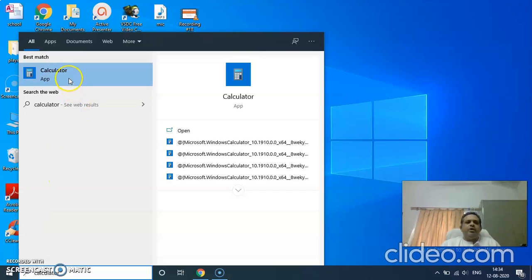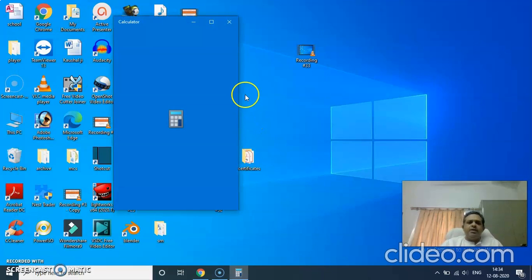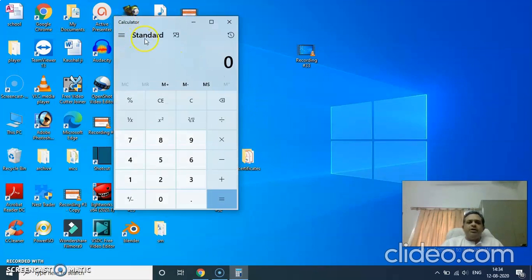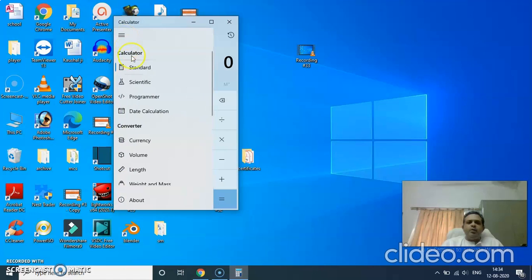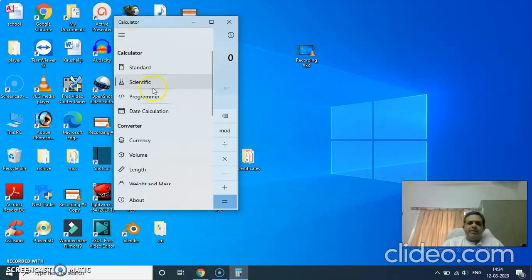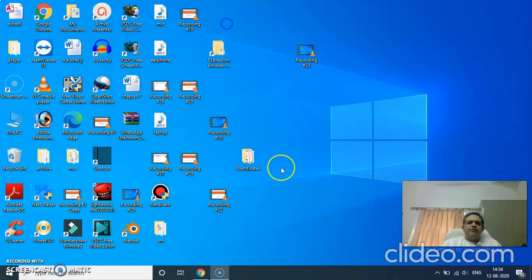Okay, when you click on Calculator, the calculator opens. This is Windows 10 that I am referring to. This is the simple calculator that will open. You can change the type of calculator. This is the standard. There are various scientific calculators that give you further options of scientific operations. You can see them here. Programmer and date calculation, etc. A few converters are also there. So this is the calculator which you can use for doing some mathematical operations.